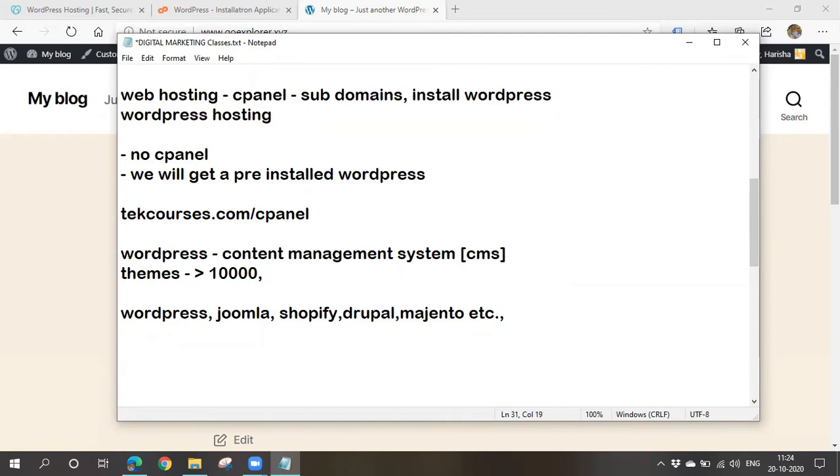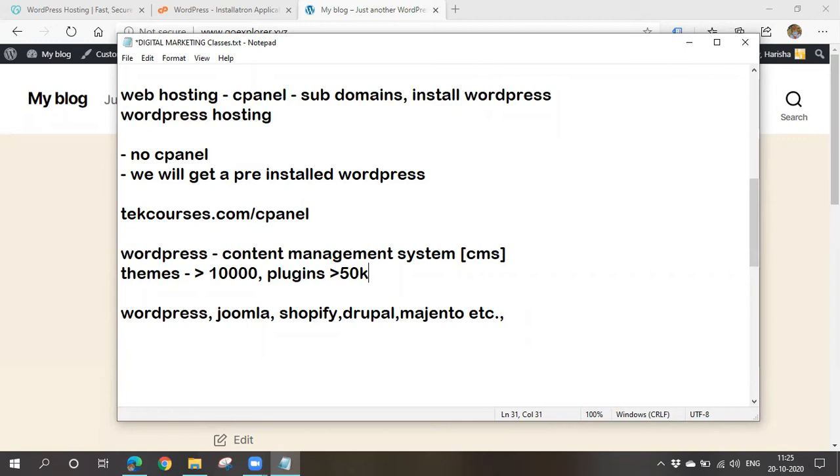And also we'll be getting some plugins. What these plugins are, I'll explain. To make our work easier, we'll be using these plugins. We'll be getting more than 50k plugins, means 50,000 plugins, for free. We can use all these things for free by using WordPress. So in a simple way, it is a content management system where we can manage our content, and we can design our website by making use of these free themes and free plugins.